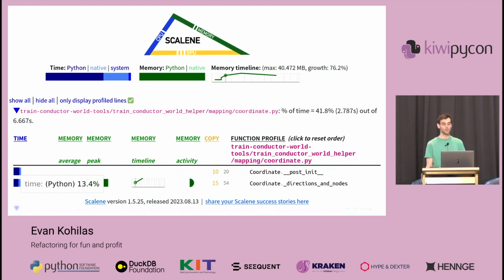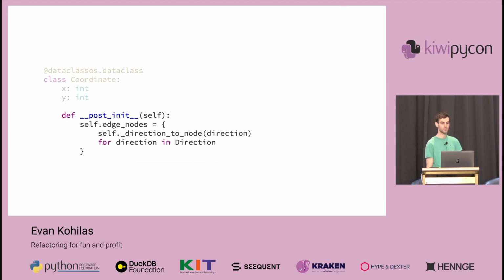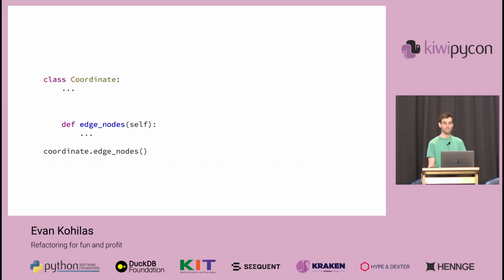For example, this was the output I got when I noticed that my code started to be slow, and I couldn't figure out the change that I made that caused it. And here we see that the cause of this was in the creation of our coordinates, because I had set up my code in such a way to compute the values of a field on the class's creation, but edge nodes aren't really always needed. Instead, I could move this field to a function, only being run when needed.